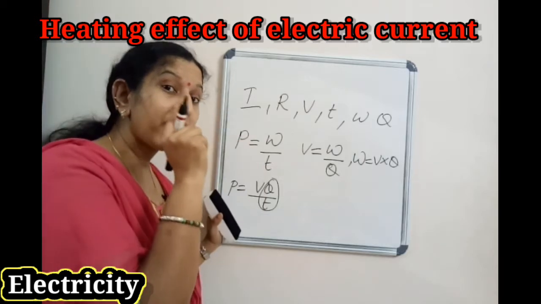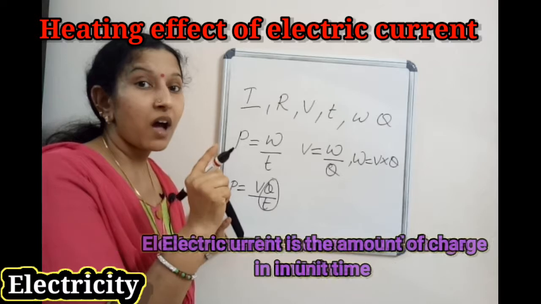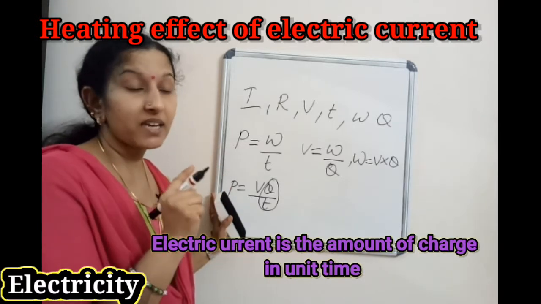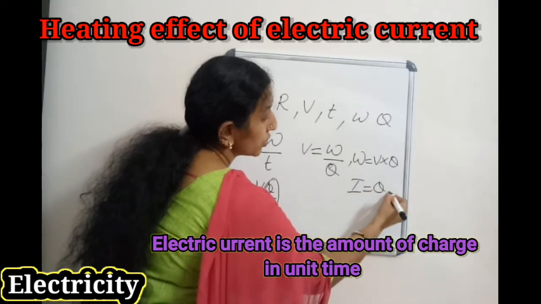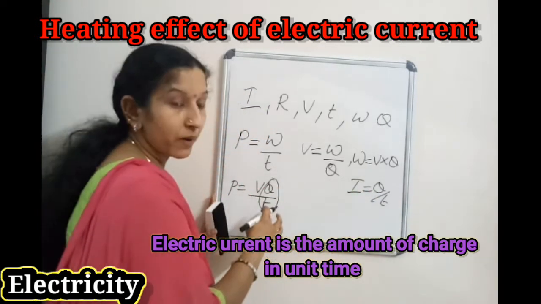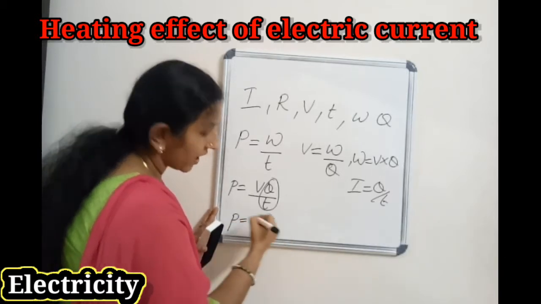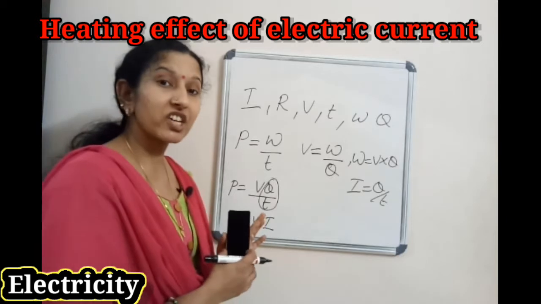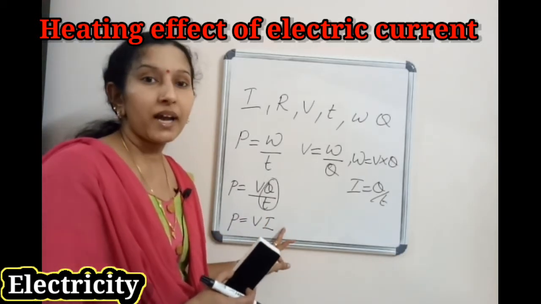So we studied in our first class, what is I? I is the amount of charge per unit time. I equal to Q by T. So instead of Q by T, we can use P equal to VI. So what is the first equation for power? Power P equal to V into I.